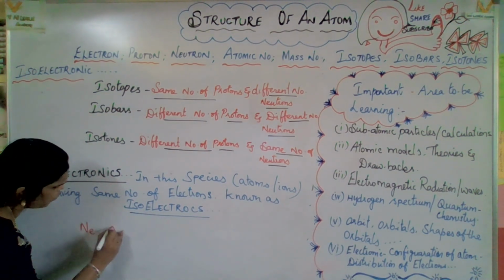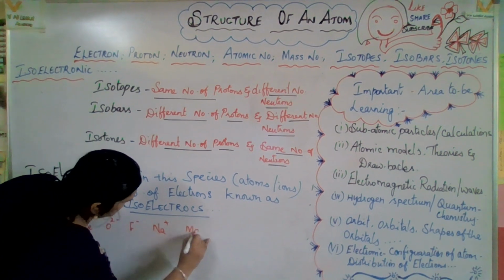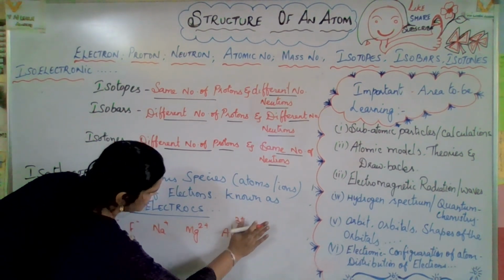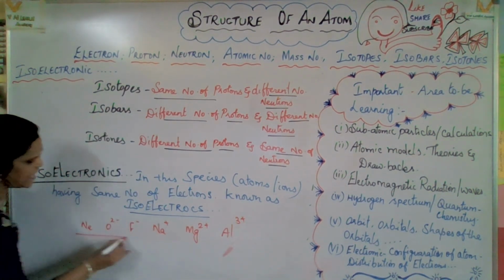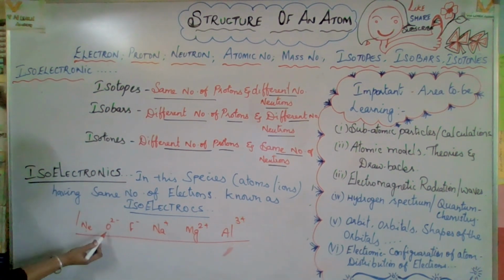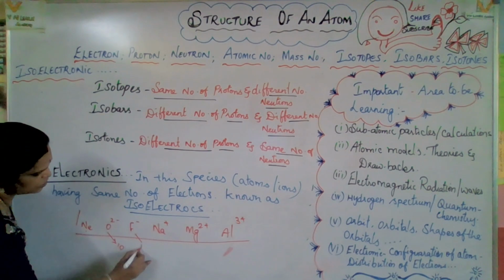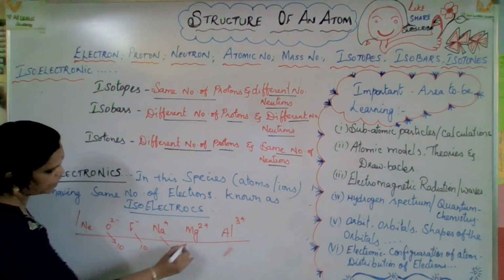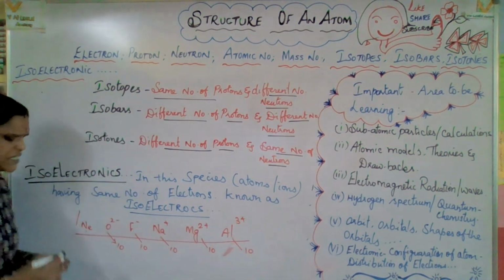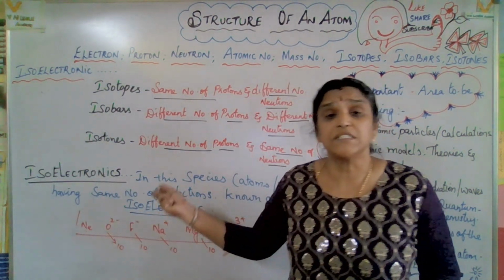In that, O2 minus, F minus, Na plus, Mg2 plus, Al3 plus. These all come under the same number of electrons. You just check it. Atomic number of neon is 10. O2 minus, number of electrons will be 10 only. Fluorine minus, 10 only. Na plus 10 only. Mg2 plus, 10 only. And Al3 plus, 10 only electrons. These all get a stable electronic configuration to become a stable ion.